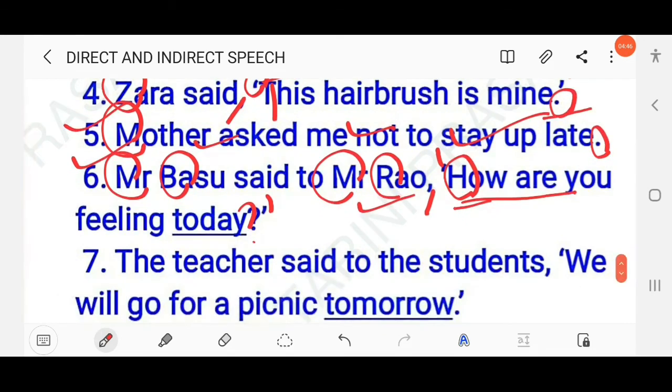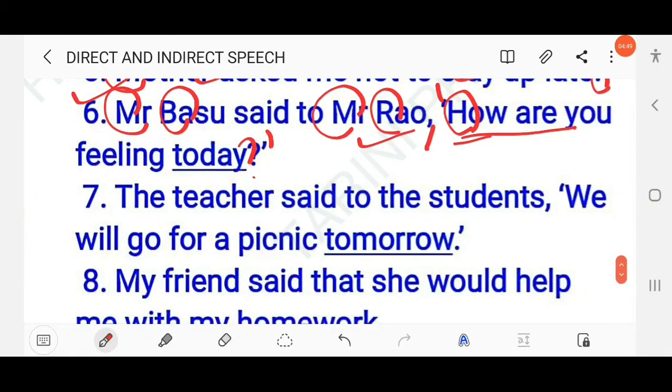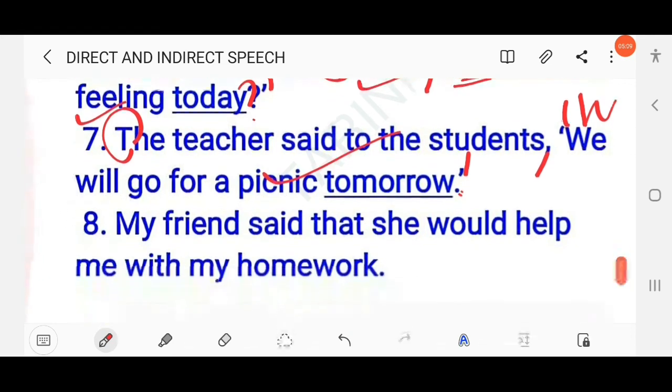Then next, the teacher said to the students, we will go for a picnic tomorrow. The teacher, the T should be capitalized. Said to the students, comma, then inverted commas, W should be capitalized, then end the sentence with a full stop and quotation mark. Then next, my friend said that she would help me with my homework. First M should be capitalized, and there is only one mistake. First you have to capitalize M, then end the sentence with a full stop. Clear?